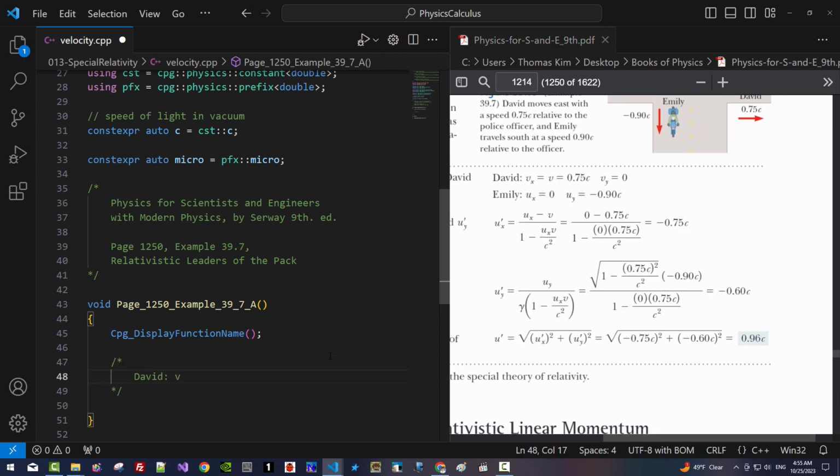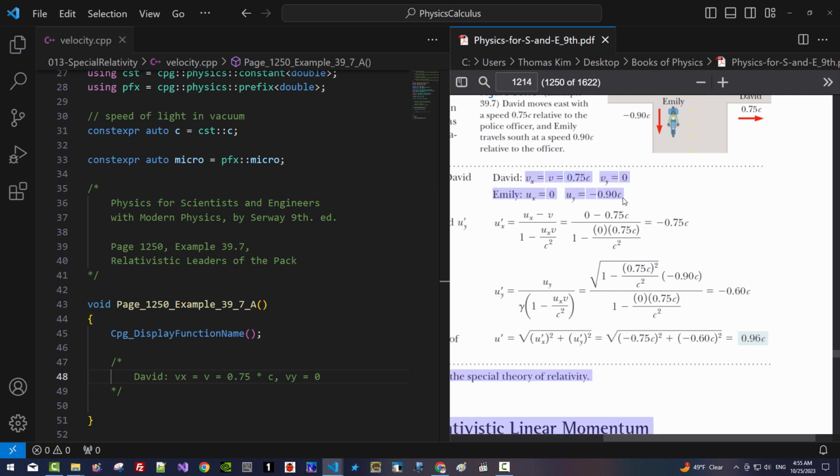So David: Vx equals 0.75 times c, Vy is 0. Actually, I'm typing this part. Emily: Ux 0, Uy equals negative 0.90c.